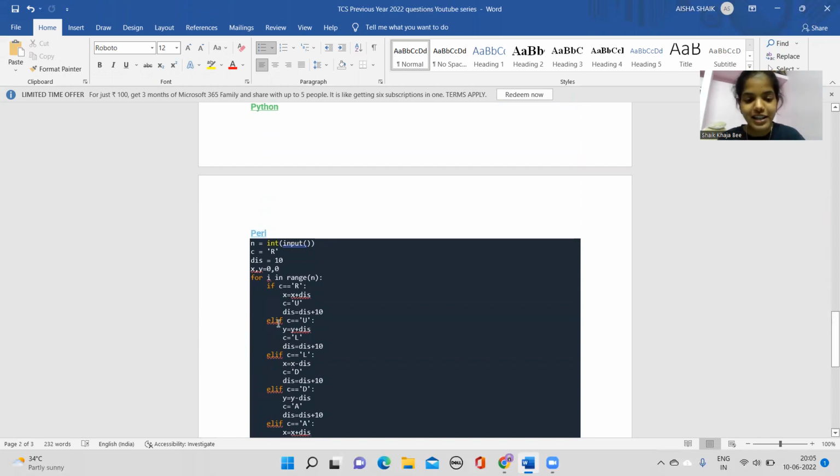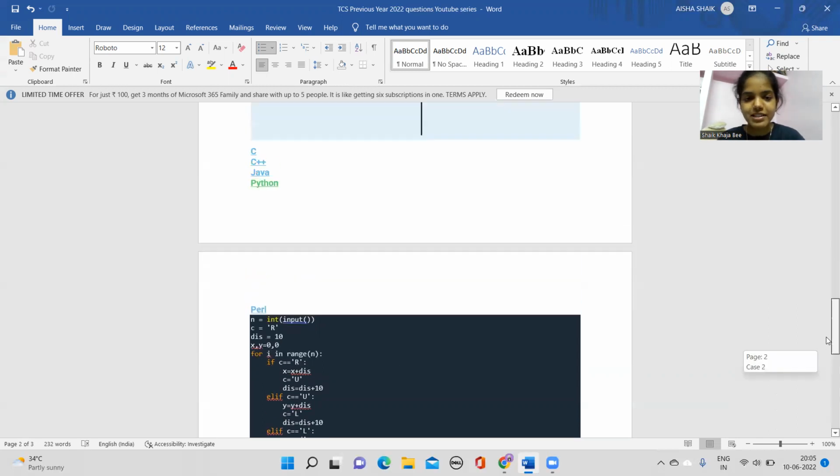Next, you go into the condition: if it is not c is equals to r, if c is equals to u, you just have to go with, as it is going upward, you're going vertical, that too in the positive y-axis. So you just take what? y is equals to y plus distance.